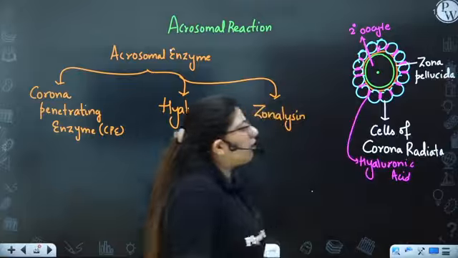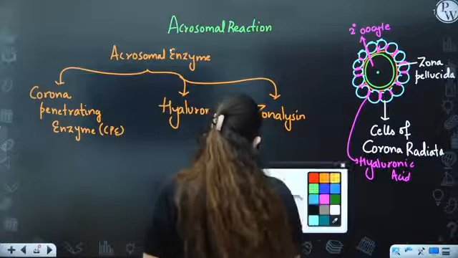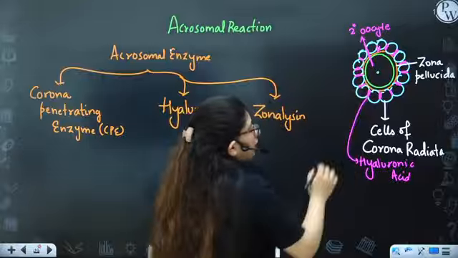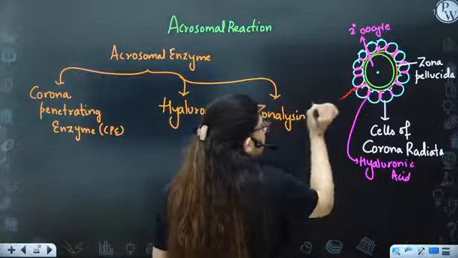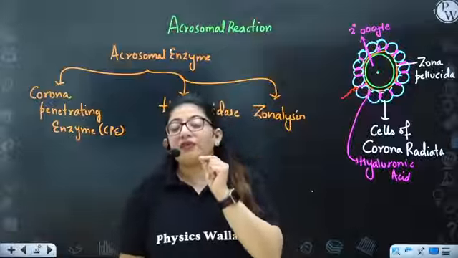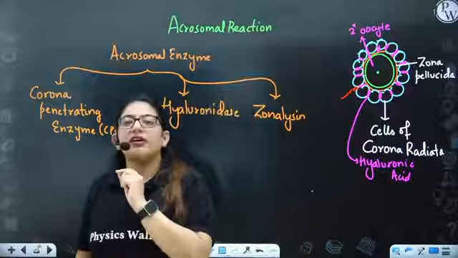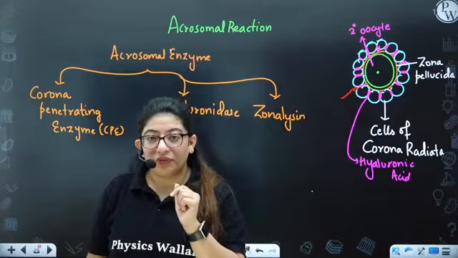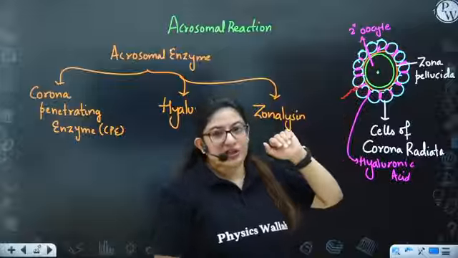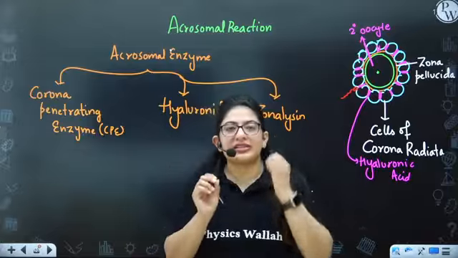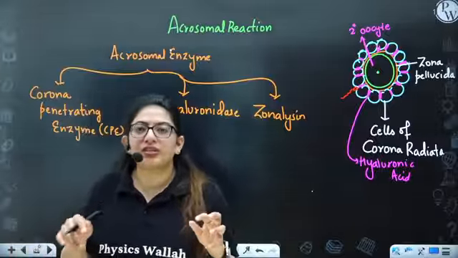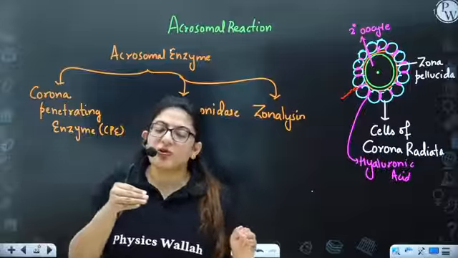Zona pellucida. Right? Okay. So now the sperm is a very little structure in front of the ova or oocyte. So it has to enter the cytoplasm of the oocyte, right? Because I've told you, only when the sperm enters will the oocyte complete its meiosis II and become an ovum. So the destination of the sperm is to enter here. So it has to cross through these layers. How will it cross? It will secrete all its enzymes, acrosomal enzymes. They will help in the erosion or destruction of these walls, and this is how it will become a passage and the sperm can easily enter.